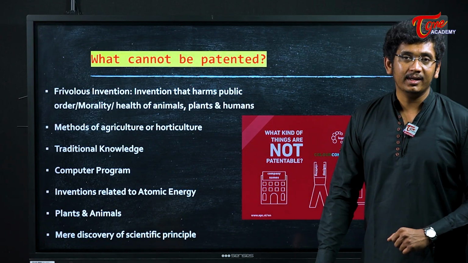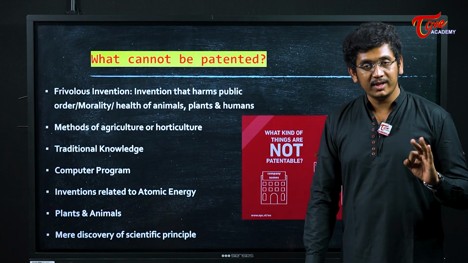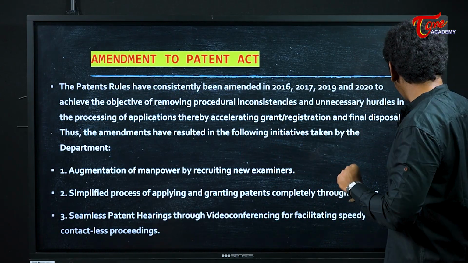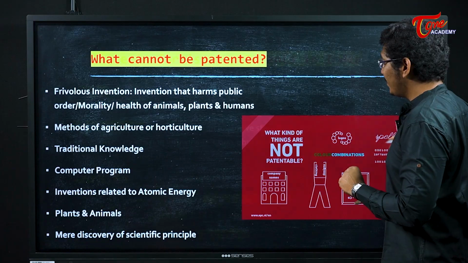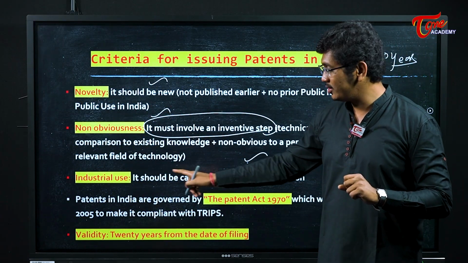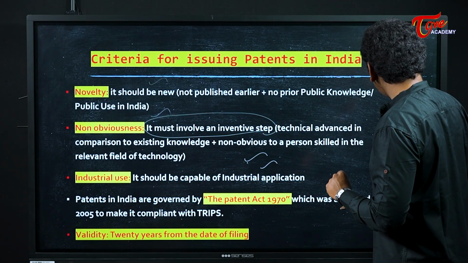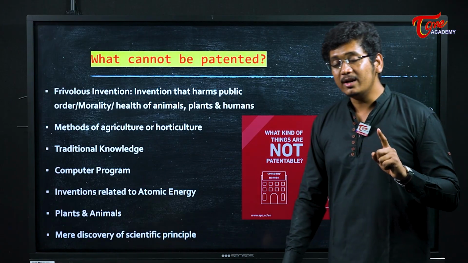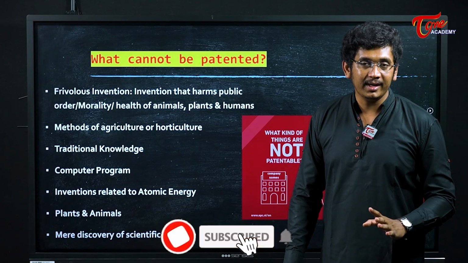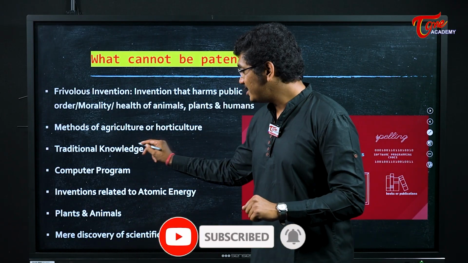What cannot be patented? You have seen that in a patent there are three important points. One is novelty, it should be a new thing. It should be non-obvious, that is, some innovative step should be there, and it should have industrial application. Most products fulfill these three conditions, but not every product which fulfills these three conditions will be given a patent. The items which cannot be patented include traditional knowledge.